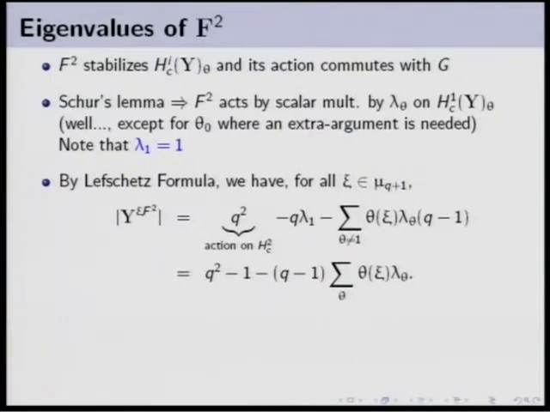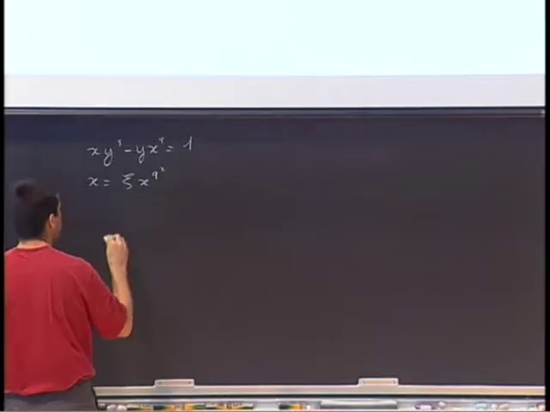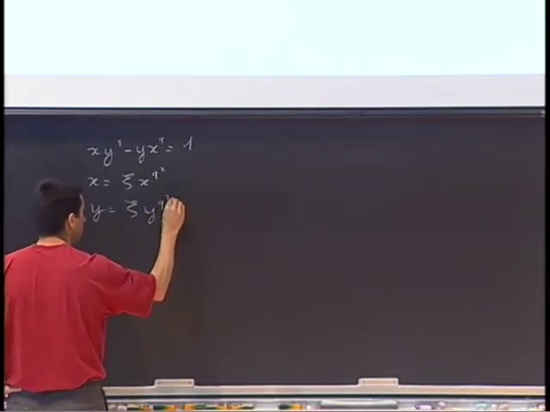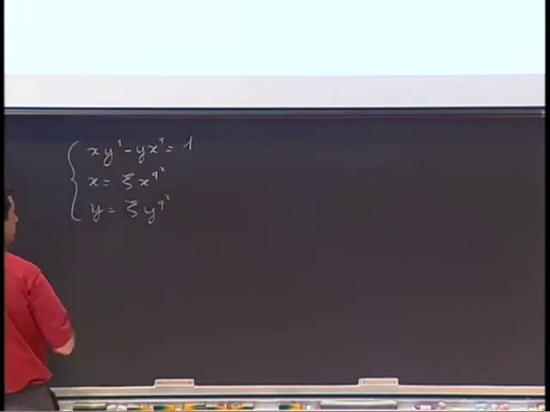Well, so we need to solve the following system of equations. x y^q minus y x^q is equal to 1. x is equal to xi x^(q^2). y is equal to xi y^(q^2). That's the three equations.